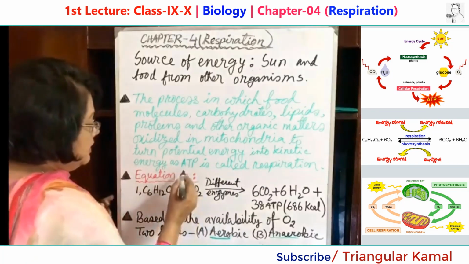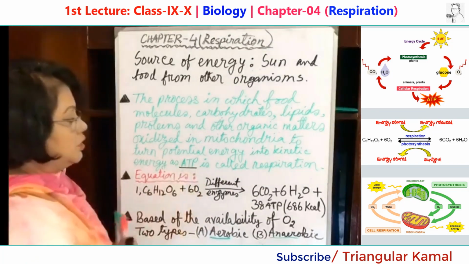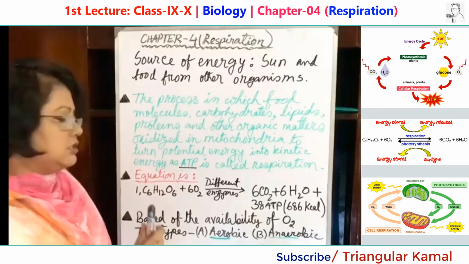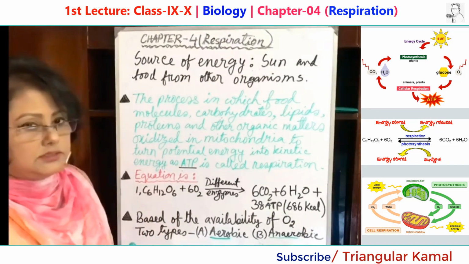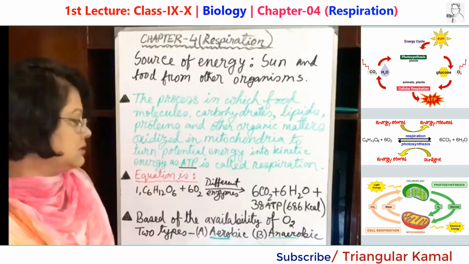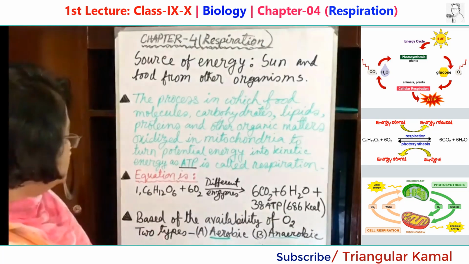This turning into ATP is called respiration. Why does it need to be turned into ATP? Because ATP can release energy whenever other activities occur in the cells. That's why. Now see the equation.